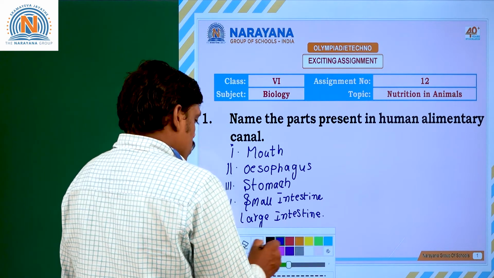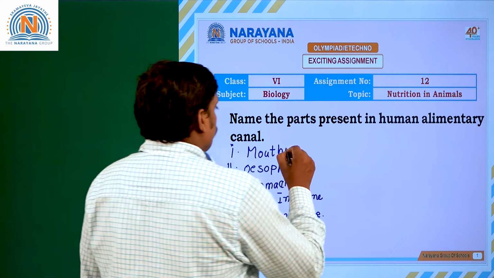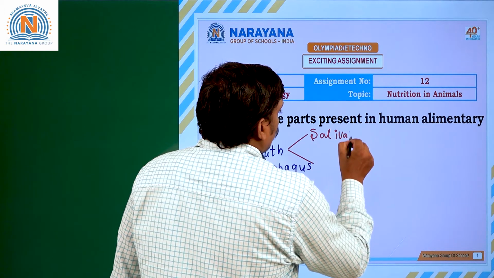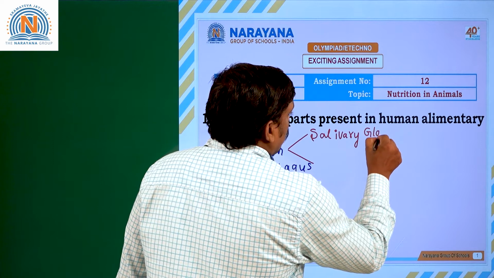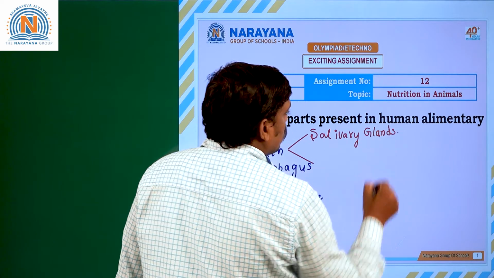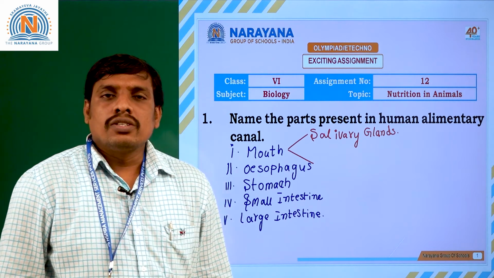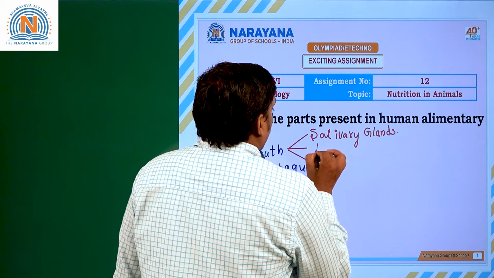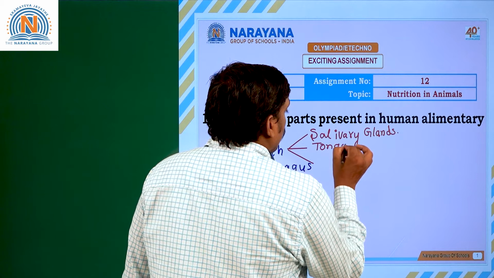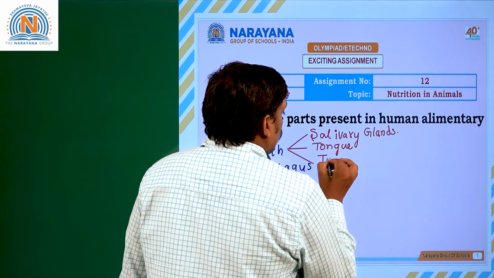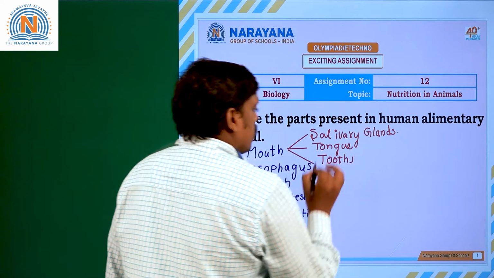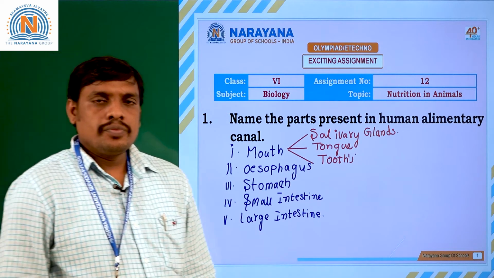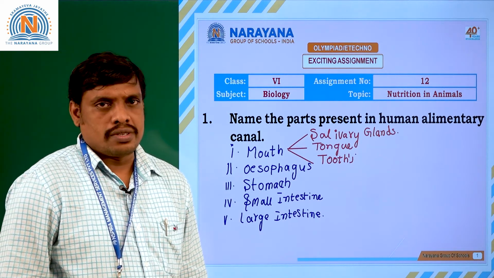So, what are the various parts of a mouth? There are salivary glands in the mouth. What are salivary glands? The salivary glands are glands which produce the saliva. Saliva helps in the digestion of food materials or food molecules. Along with the salivary glands, there is the tongue, which is a muscular organ, and also the teeth, which help in the grinding of food materials. Like this, the various parts are seen in the human elementary canal or human digestive system.